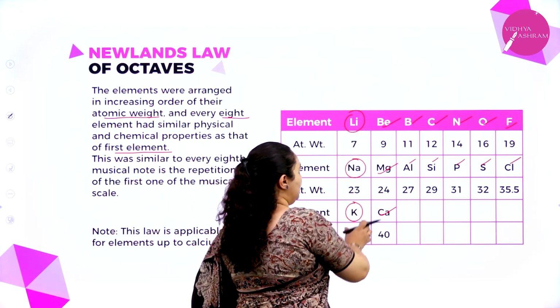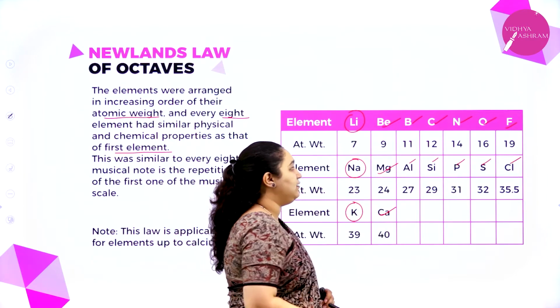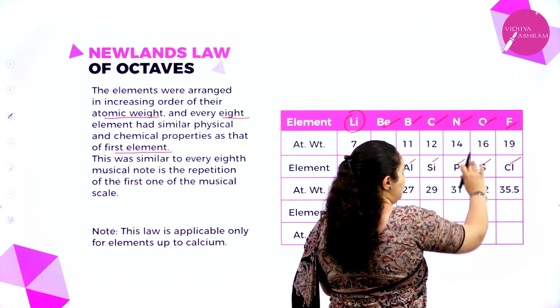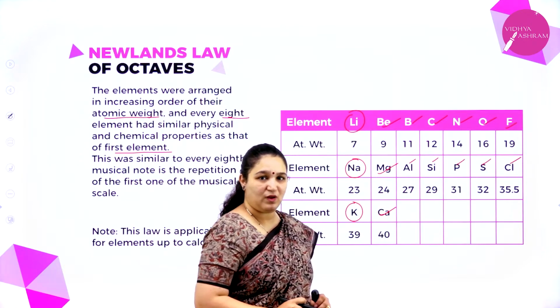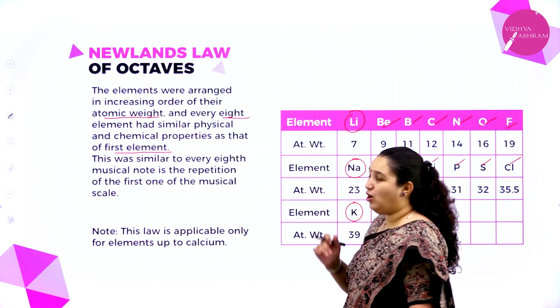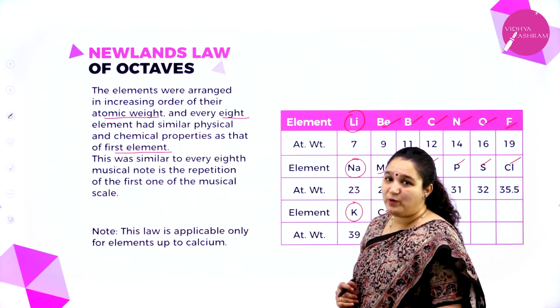Okay, we call this alkali metals, we call this alkaline earth metals, and then all of this you can see one below the other like this in the p block elements. Okay, so this is Newland's law of octaves. So I hope you have understood.